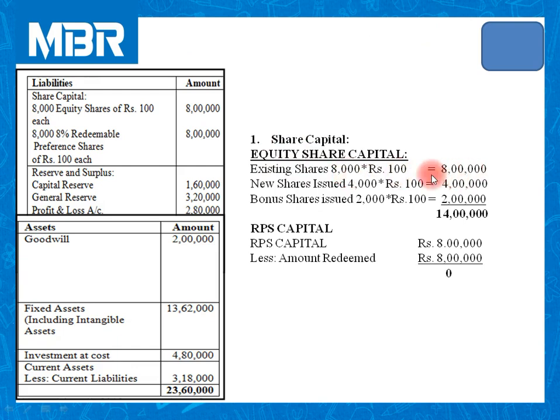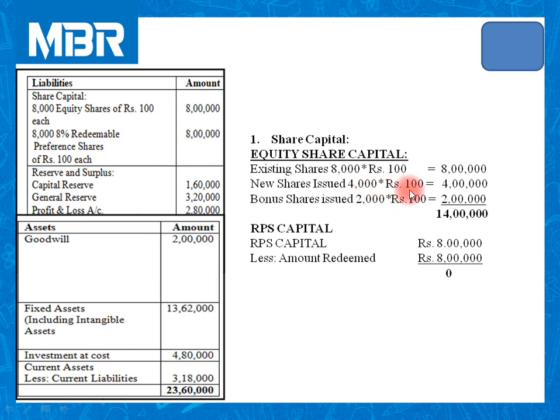But let us check the calculation. What happened during the procedure of RPS redemption? Equity share capital, existing number of shares 8,000 multiplied by 100, that is 8 lakhs. You can check over here, it is already given.